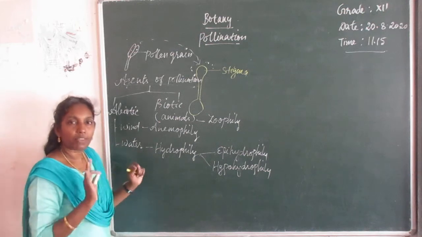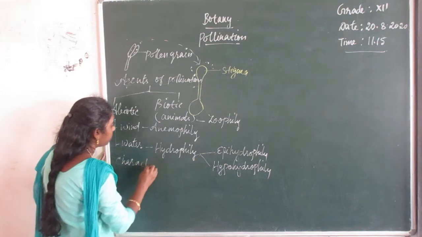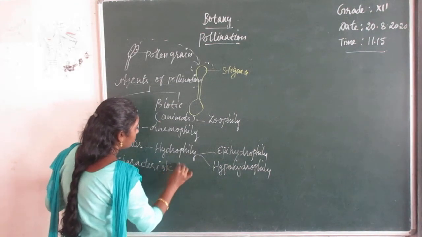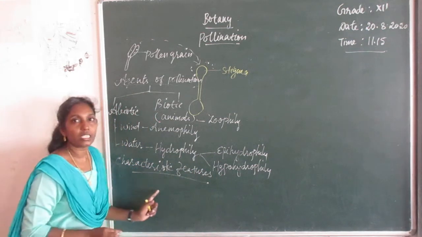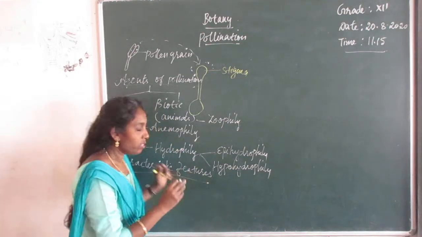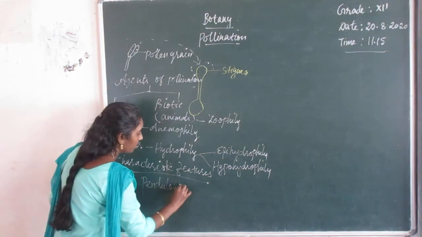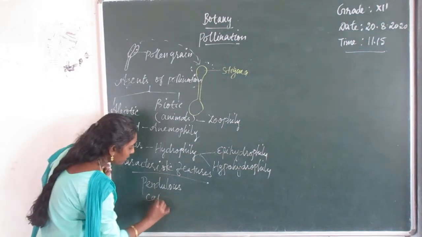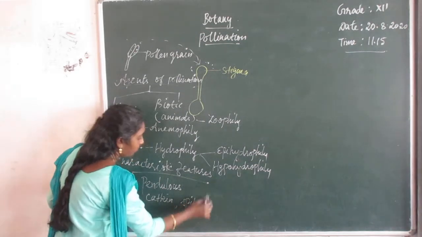So first important 5-mark question is characteristic features of anemophilous flowers. This anemophilous flowers show pendulous inflorescence, which shows catkin inflorescence or spike inflorescence.